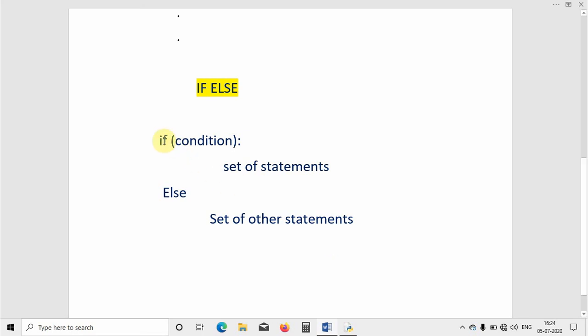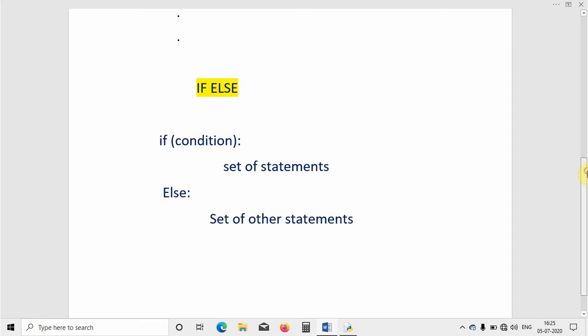The syntax is the same. In brackets we write the condition and put a colon, and if the if condition is true, it executes this set of statements. Else, if it is not true, it executes the other set of statements. You have to put a colon after else as well. If the condition is not satisfied, it comes to the other set of statements and executes them. That's the simple syntax for the if else statement.